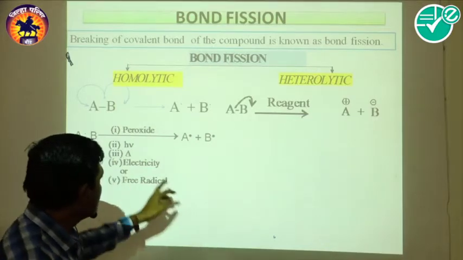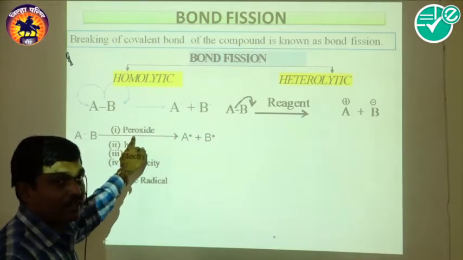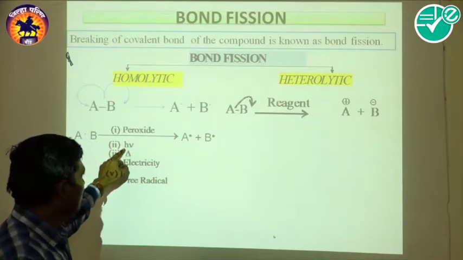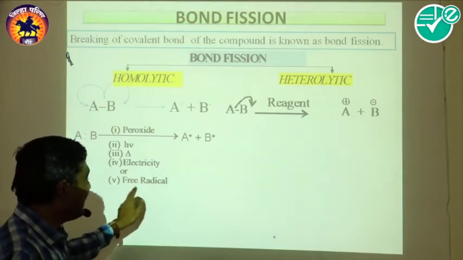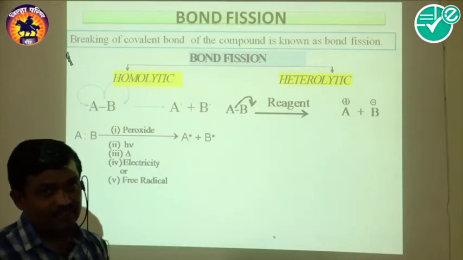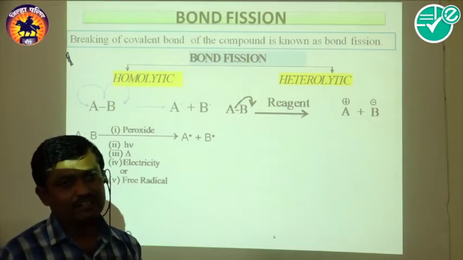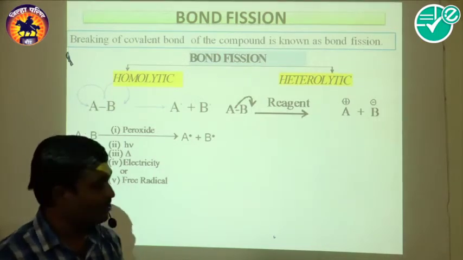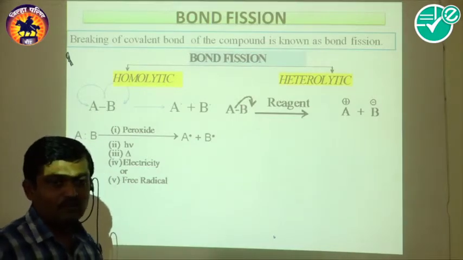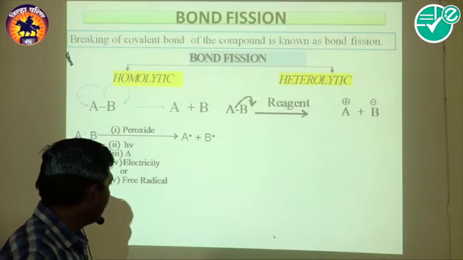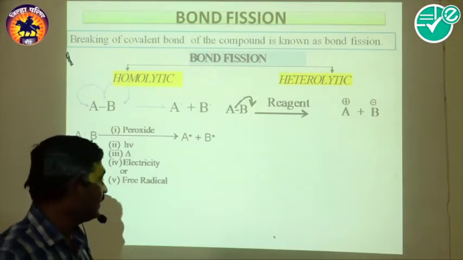So look here: peroxide, UV light, high temperature, electricity, and free radicals. If they are present, just like peroxide, which is a free radical source, such as benzoyl peroxide or hydrogen peroxide, free radicals are formed. And we know that in various reactions, peroxide gives the free radical mechanism.